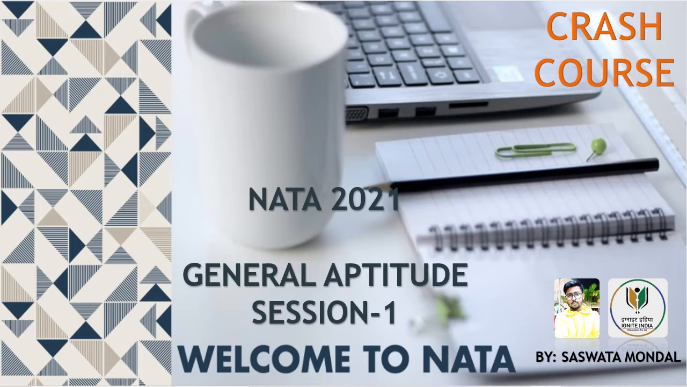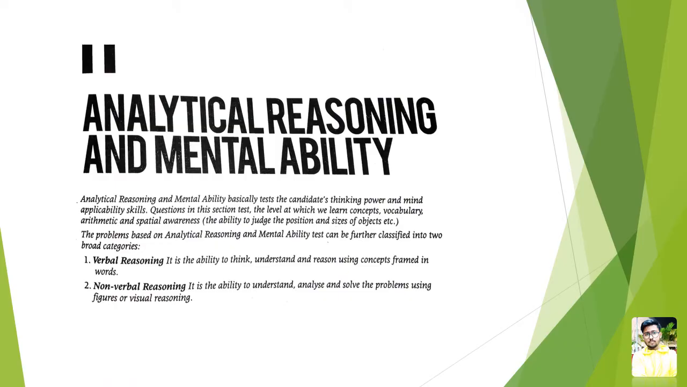Now we will be moving on to general aptitude session 1, and let's check what all we are having today. We are having analytical reasoning and mental ability, which includes most of the aptitude section. Just reviewing the history part, which is included in the aptitude section, like in the questions in your NATA examination, the remaining part is covered by analytical reasoning and mental ability. We'll just go through whatever is written here.